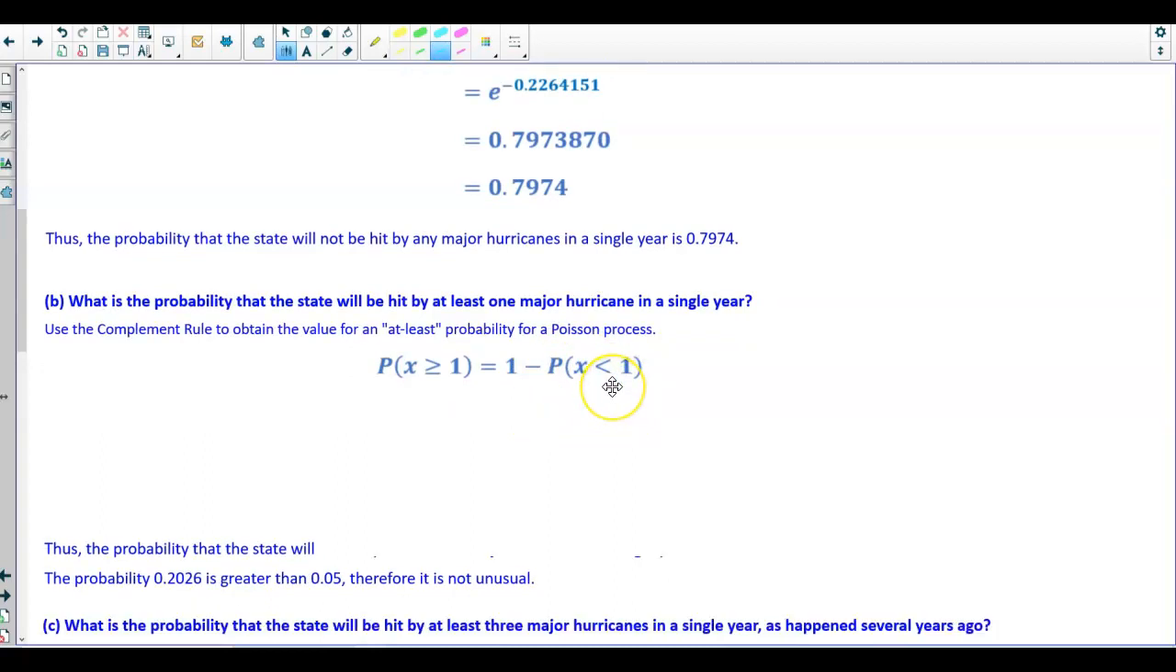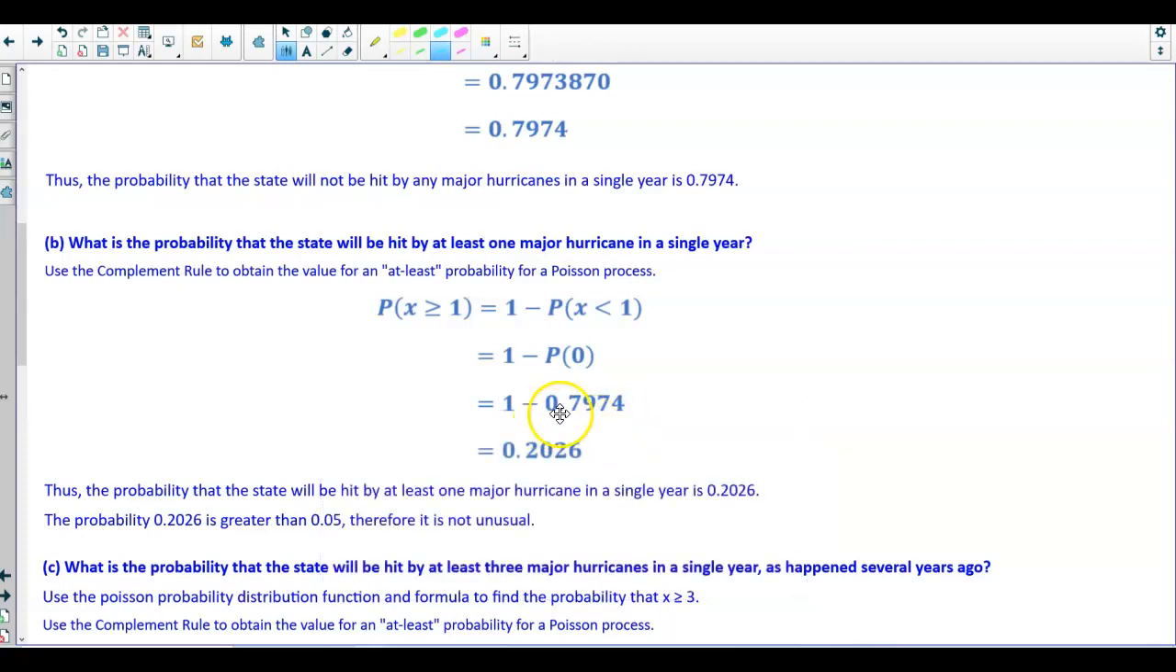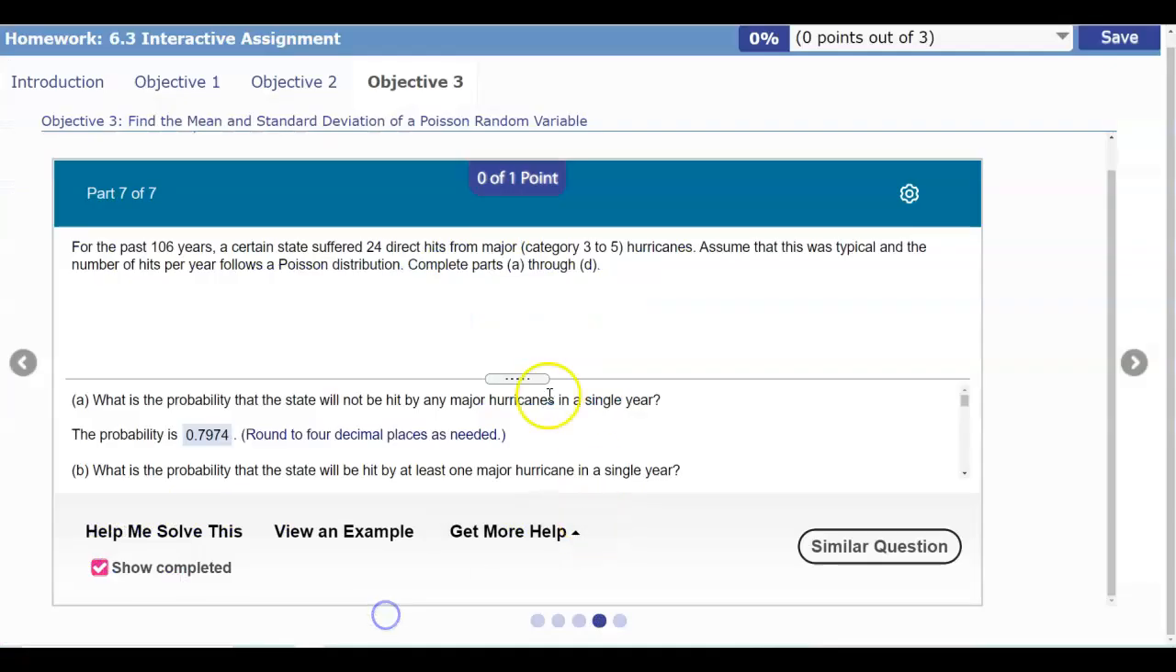So the numbers that are less than 1 is going to be 0. It doesn't say equal to 1, so that means we're going to take 1 and then subtract P of 0, which we found in the previous example, which is 0.7974. So we're going to replace P of 0 with 0.7974. So 1 minus 0.7974 gives us 0.2026. Thus, the probability that the state will be hit by at least one major hurricane in a single year is 0.2026. Let's verify our result.